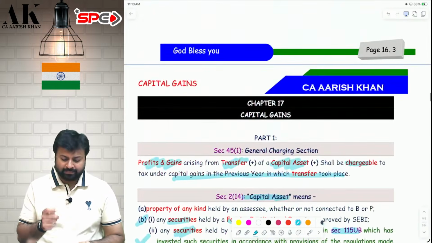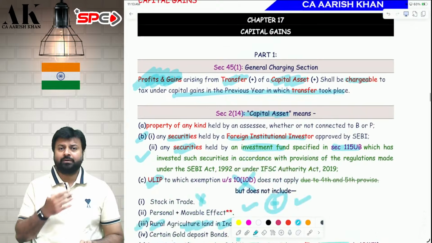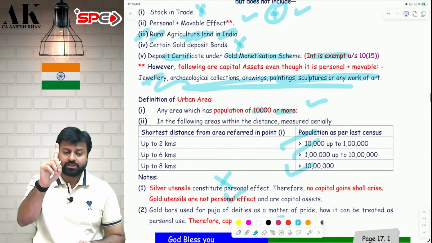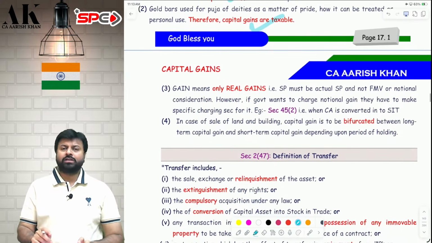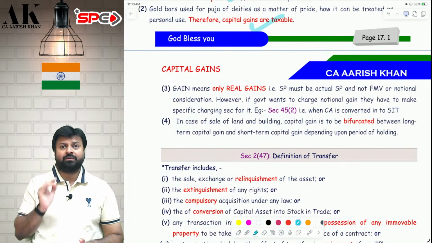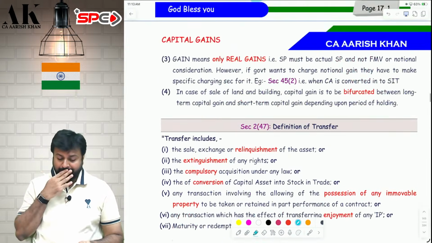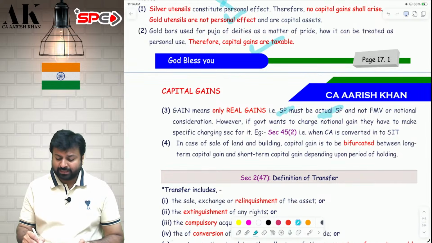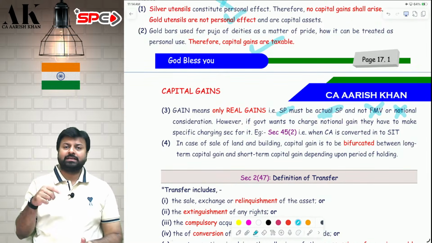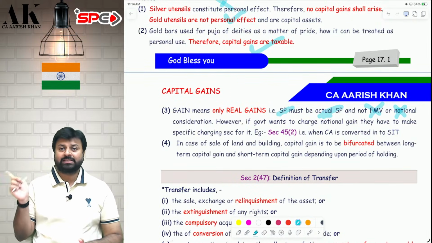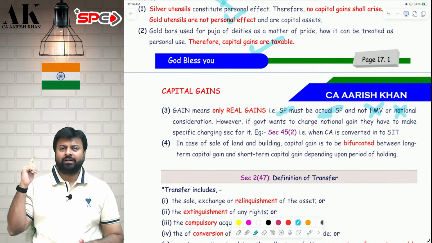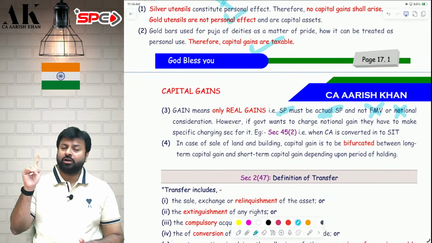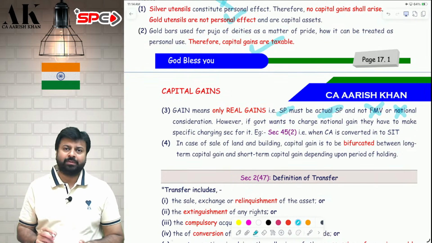Now we will go ahead with the second part. What do you mean by profits and gains? The profits and gains for the purpose of section 45(1) has to be real profit. If you want to charge profit under 45(1), the profit has to be real profit. Real profit means the selling price must be actual. The selling price should not be FMV or notional. If you want to take the selling price as an FMV or notional amount, then you need to make a separate charging section like 45(2), 45(5), etc., where the selling price is notional, not actual. A special charging section has to be made.